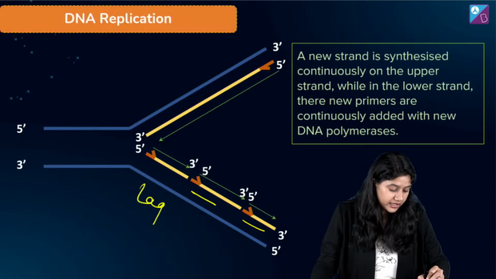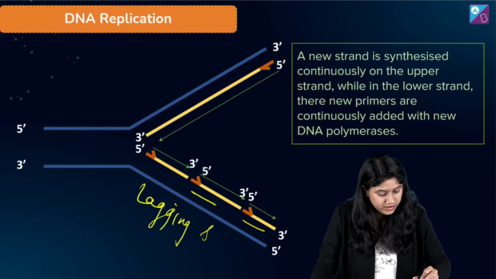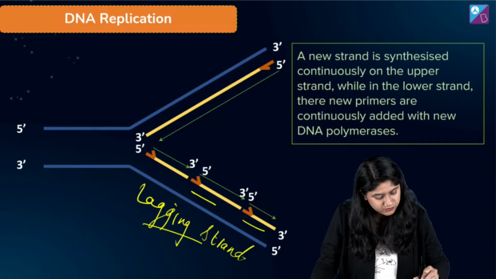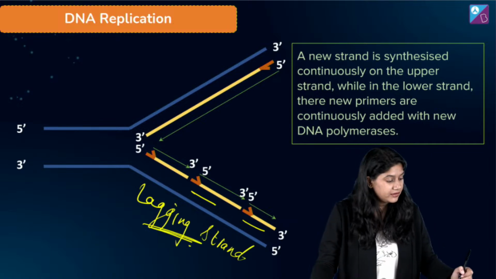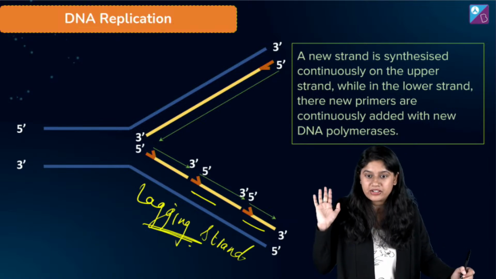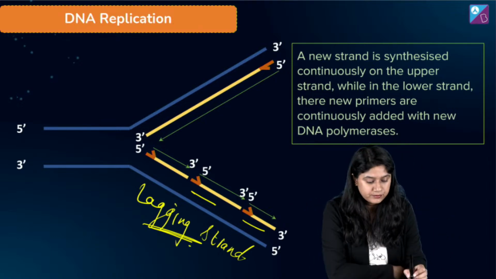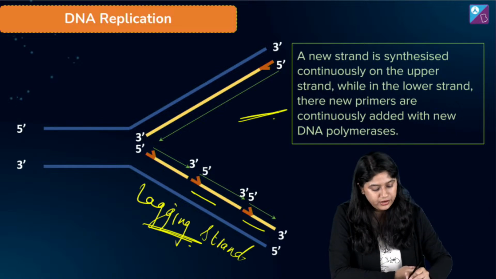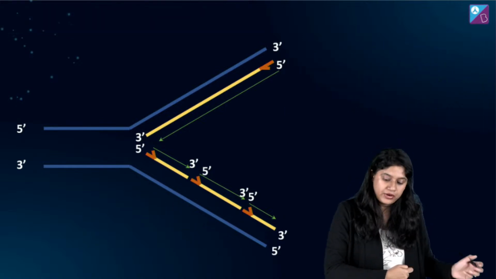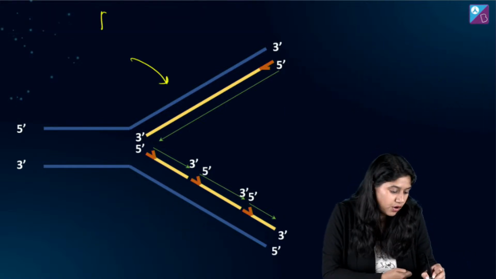इसीलिए हम इसे क्या बोलेंगे? Lagging strand. Everyone, are we clear? हम इसे क्या बोलेंगे? We'll call it as a lagging strand. Done? It's a lagging strand that we have. Leading strand, continuous है, lagging strand, break हो रहा है. Yes. So here we have the replication fork, right? ये हमारा क्या है? Replication fork है.